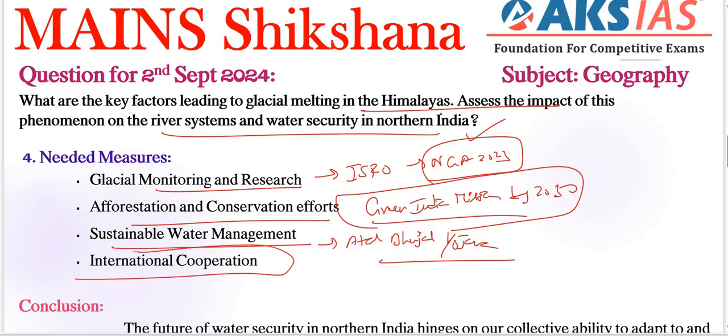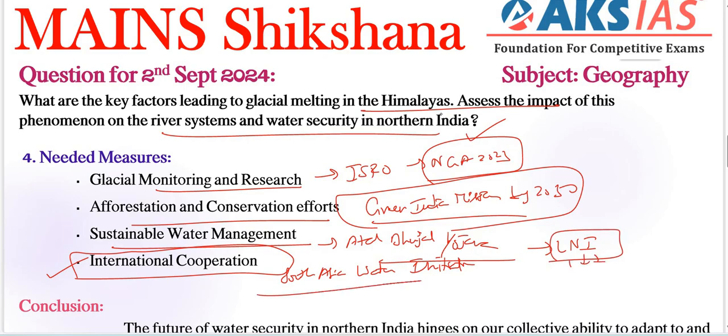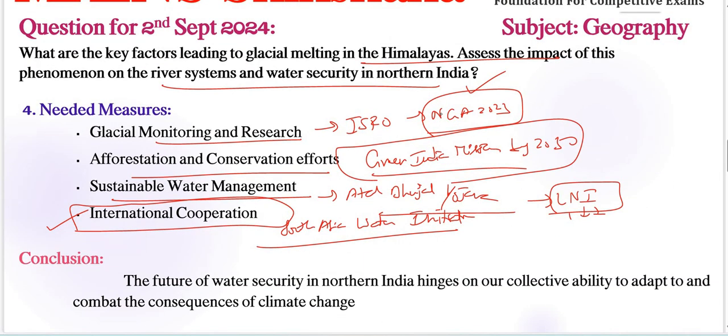Coming to the final, international related point needs to be included, right? International cooperation here. South Asia Water Initiative, very important, needs to be included as per our technique LNI, right? Local, national, international. South Asia Water Initiative under the World Bank is working on collaborative water management projects across the region, right? So all these important points, reports or examples need to be included as a justification to our points, right? Finally, conclusion.